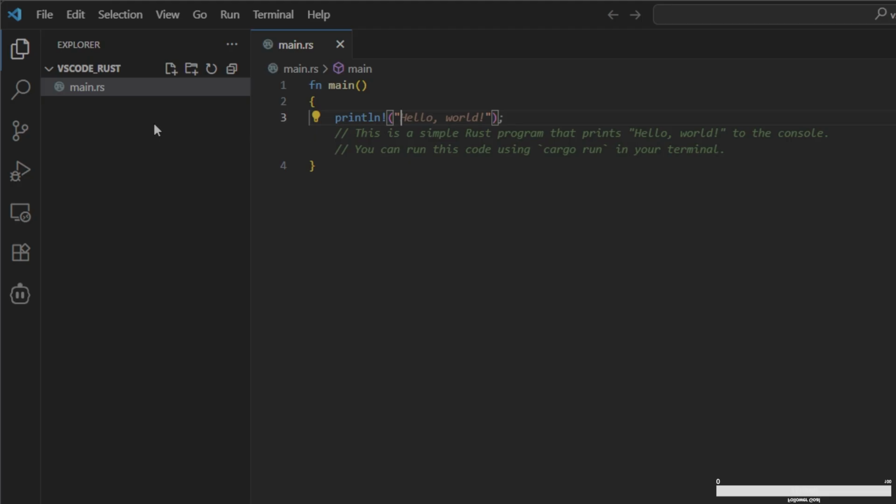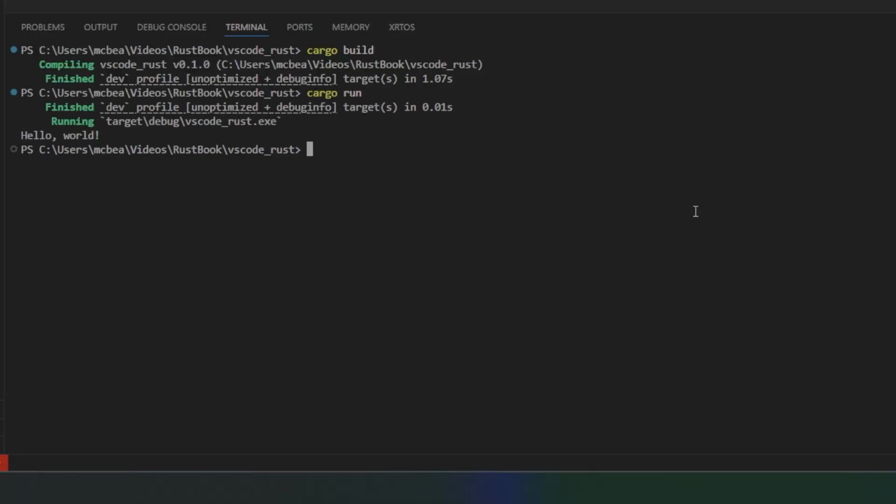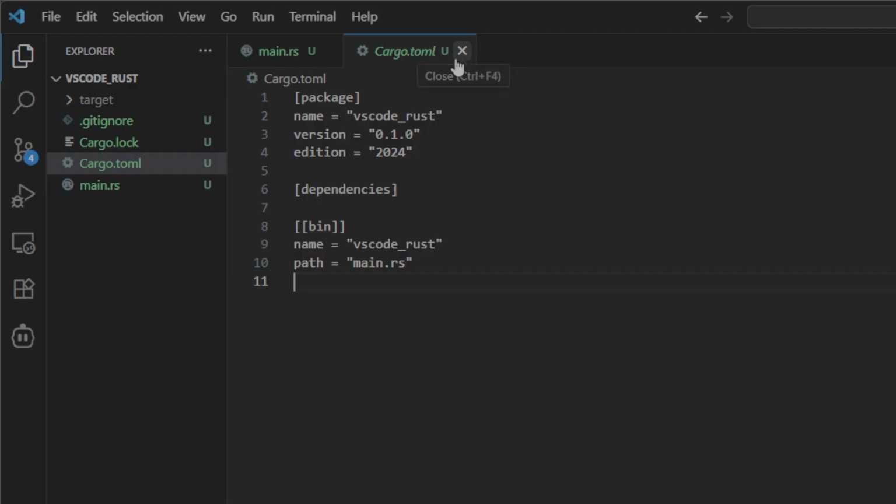In Rust, your first program is just a few lines. Function main is the entry point. Print line is a macro to print text. The exclamation mark? That tells us it's a macro, not a regular function. And that's it. In just a few lines, we've written our first Rust program.